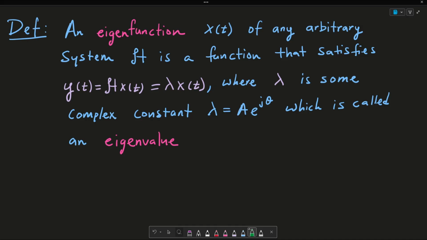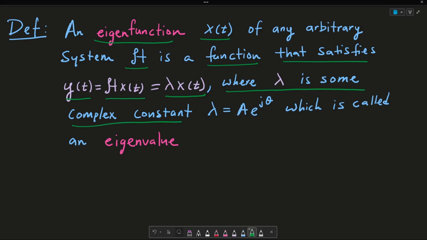Okay, to have a clear, concise, written definition, we say that an eigenfunction x of t of any arbitrary system H is a function that satisfies y of t is equated to my system H times my input x of t, which is also equated to lambda times my input x of t, again where lambda is some complex constant a e to the j theta, which we call an eigenvalue. So this here is a written definition.